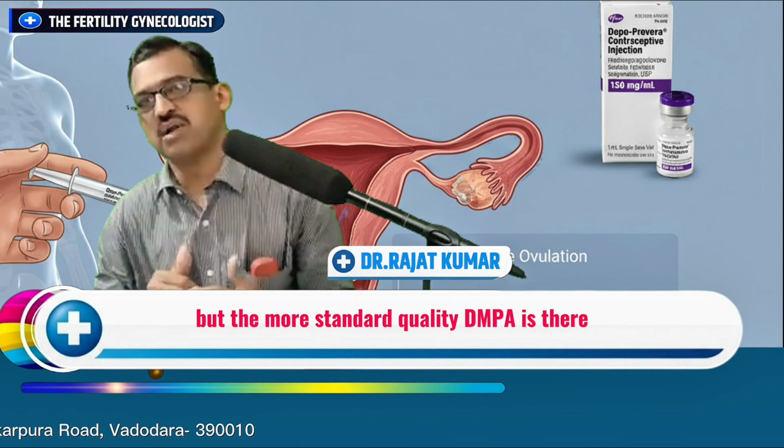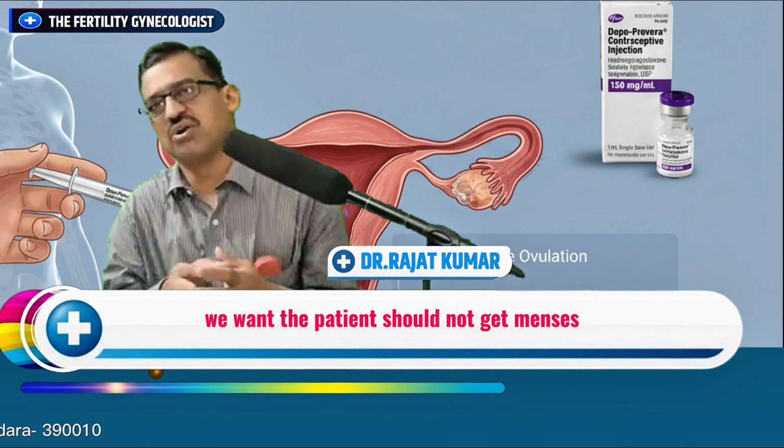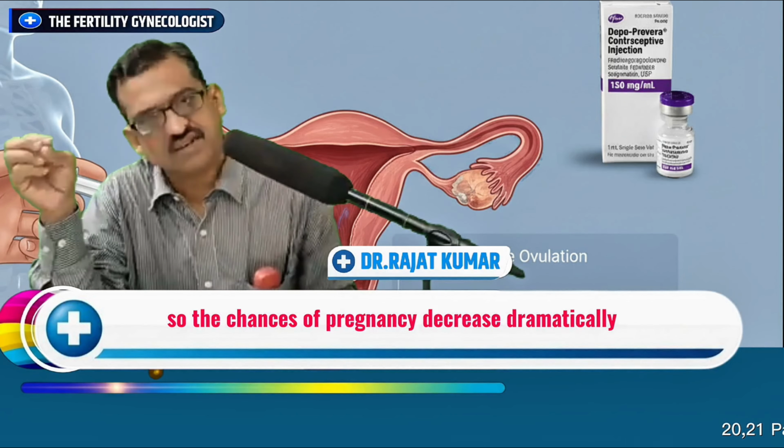But the better quality DMPA is, the more chances of amenorrhea there are, and that's what we want. We want the patient to not get menses, so the chances of pregnancy decrease dramatically.